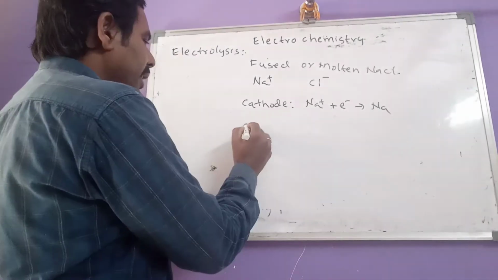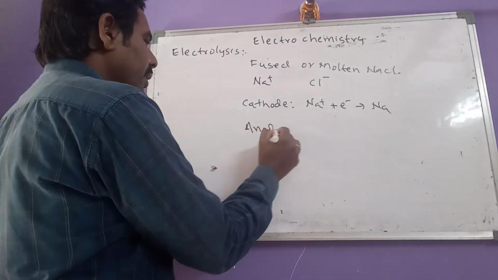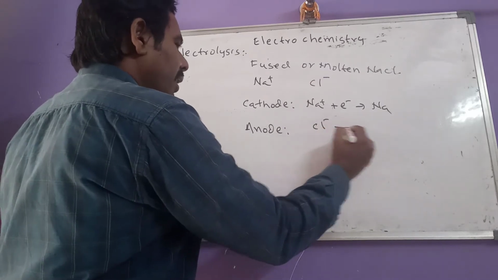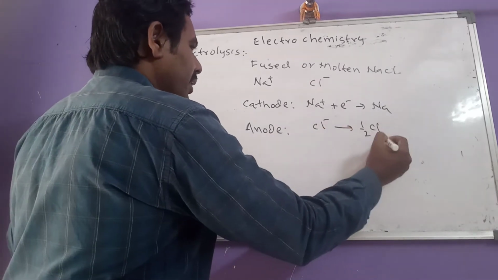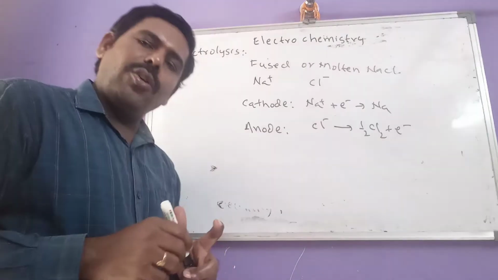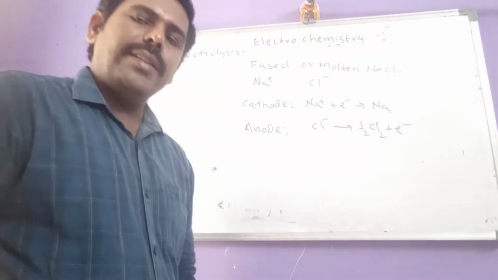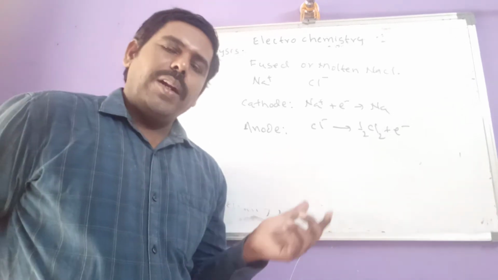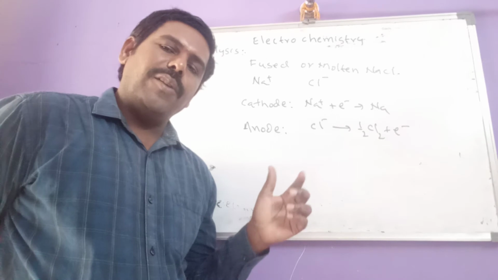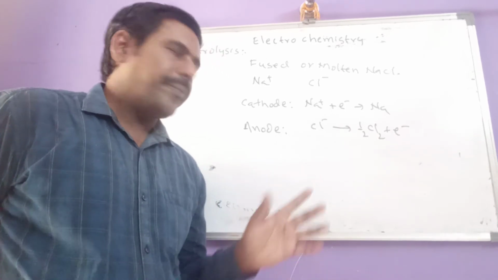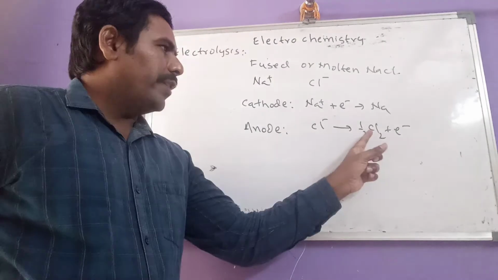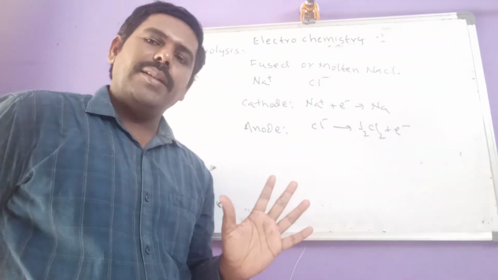Now at the anode, the Cl minus ion undergoes oxidation and produces chlorine gas. So the products of electrolysis of molten or fused NaCl are sodium at the cathode and chlorine gas at the anode.